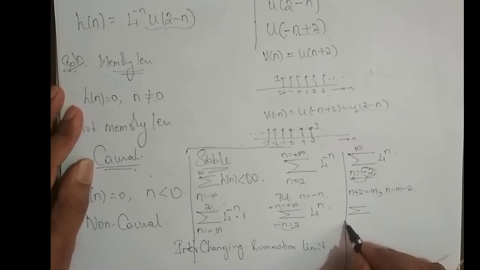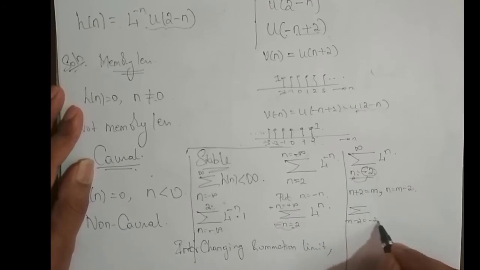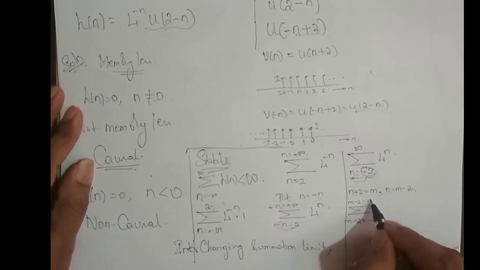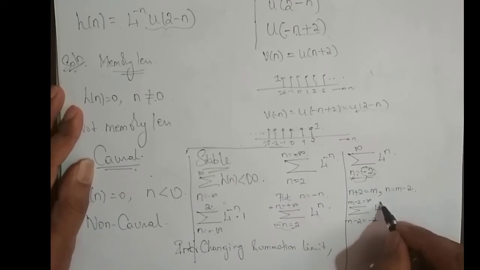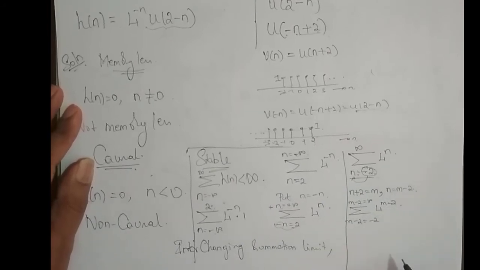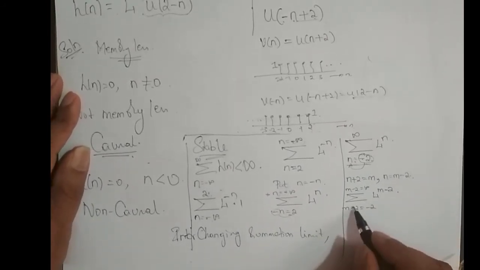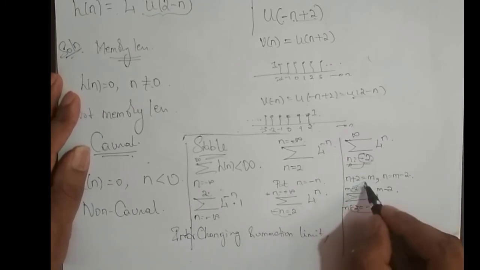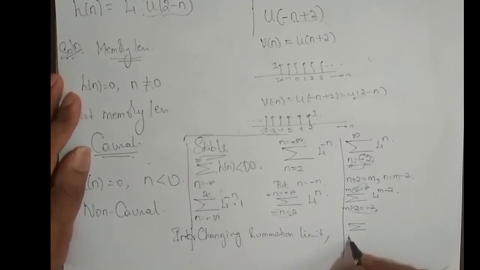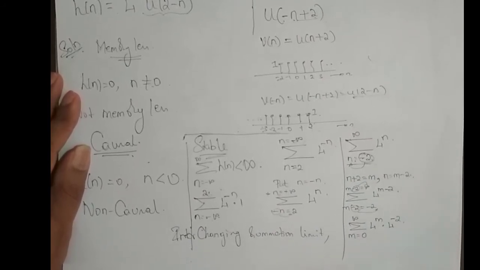So summation m minus 2 is equal to minus 2 to m minus 2 is equal to infinity of 4 power m minus 2. This minus 2 goes to the other side, this minus 2 goes to the other side, and this ends up with m is equal to 0 to infinity of 4 power m into 4 power minus 2.